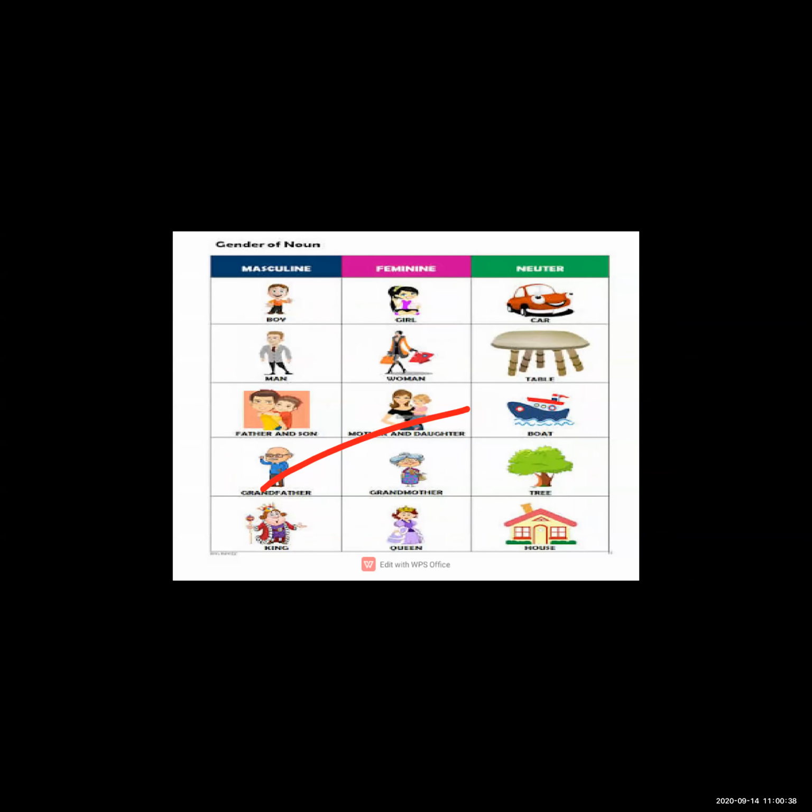Then car. Car is a neuter gender because it has no life. It is an object, so car is a neuter gender. Man is the masculine gender, woman is the feminine gender, and table is the neuter gender.